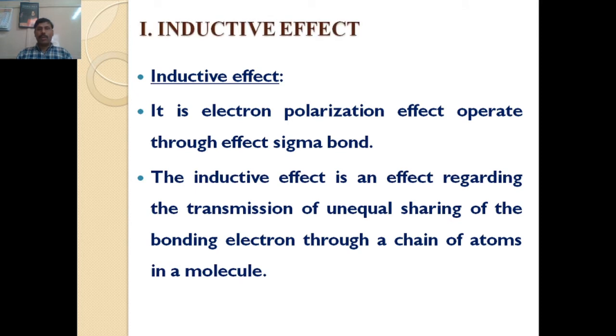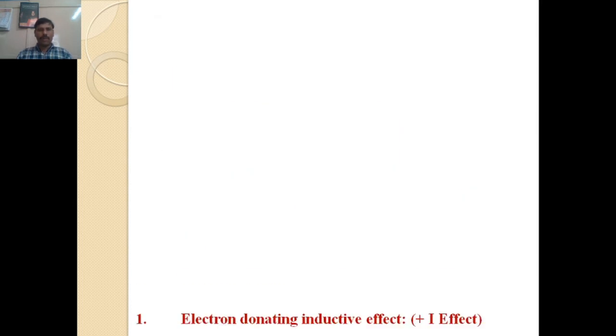It is an electron polarization effect. The electron polarization effect operates through a sigma bond. That means transmission or unequal sharing of bonding electrons through a chain of atoms in a molecule. That means the transmission of electrons takes place through a sigma bond.